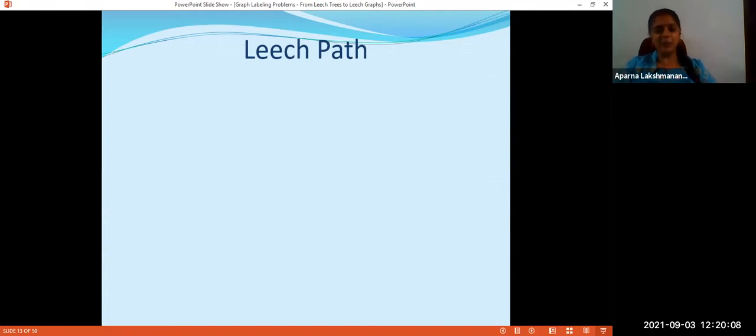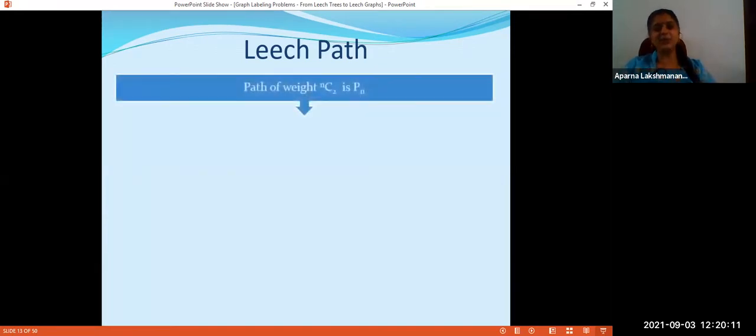But how can we prove that? Let us have a quick look through the proof. We know that NC2 is the path weight of a longest path, of a maximal path. In the case of Pn, there is only one maximal path, which is Pn itself. So the path weight of Pn is NC2. That much I know. Okay.